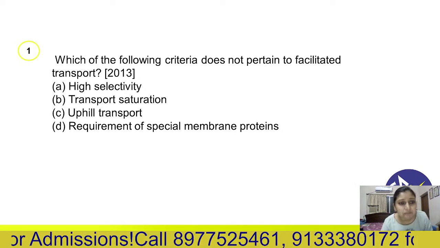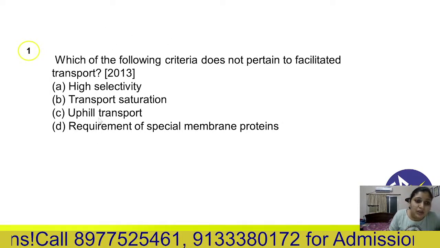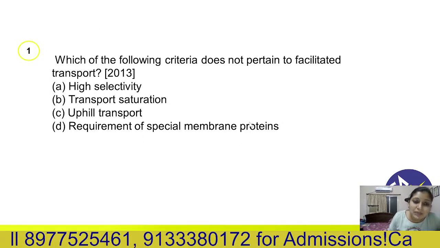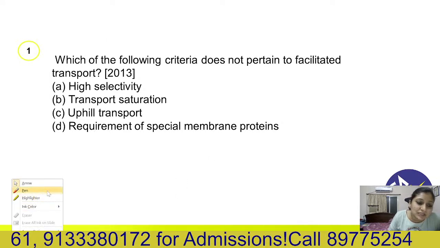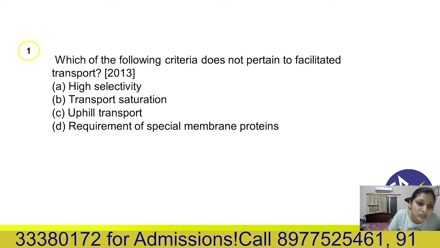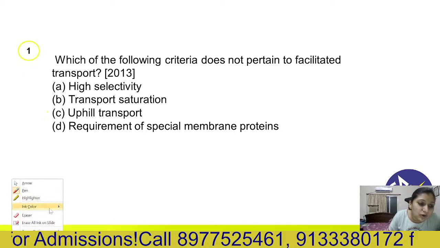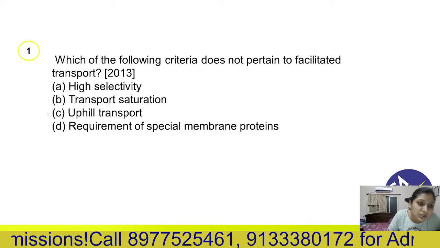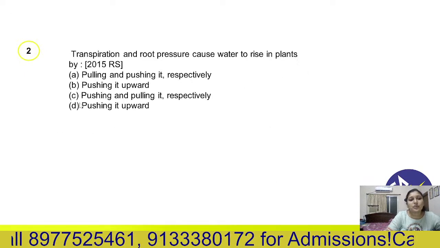Transport gets saturated, yes, I have told you it gets saturated. Requirement of special membrane protein, yes, you will require it. But when it is about facilitated diffusion, it is not uphill transport, it is downhill transport from high to low concentration. So it is not uphill, so that is our correct option.